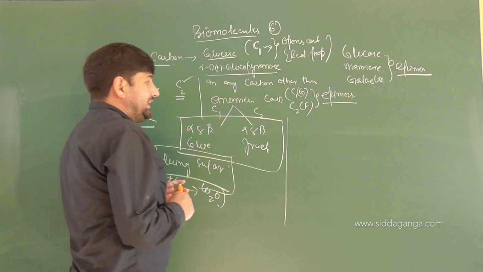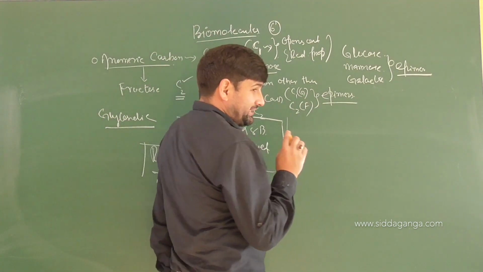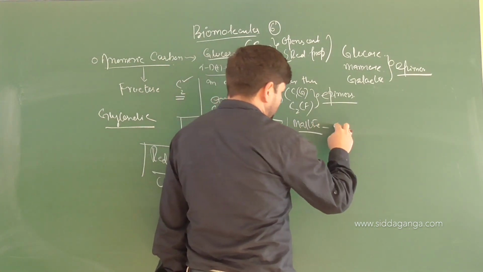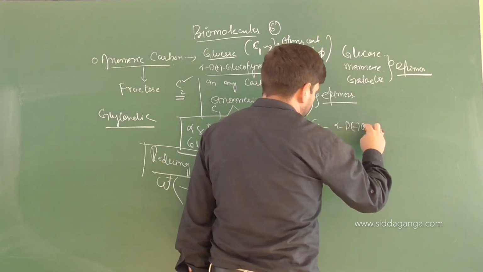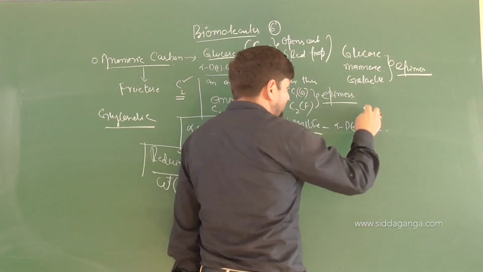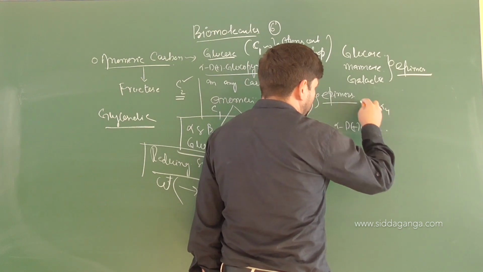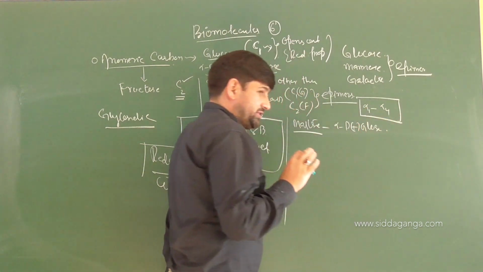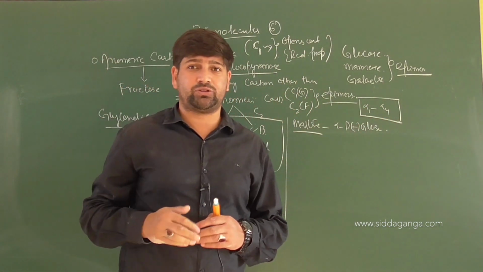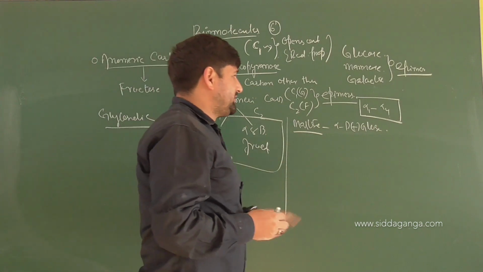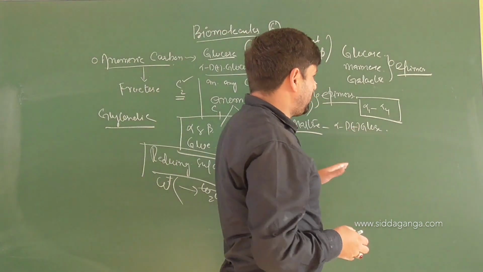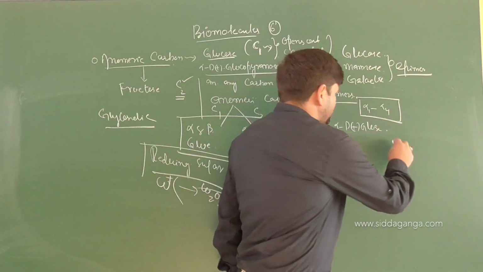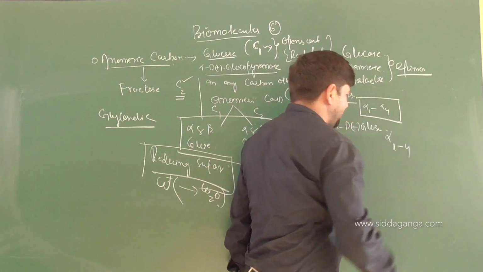Now children, when the disaccharide is made, the disaccharides that I talked about were maltose, made up of alpha D plus glucose units. And what are the linkages? Alpha 1, alpha 4 links are there. Keep it in mind, when I am saying alpha 1, alpha 4 link, I am talking about both the glucose units in their alpha form. But the link is from the alpha position, so we usually call it alpha 1,4 link.